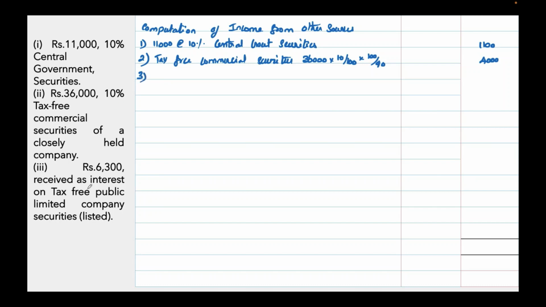Third, again it is a tax free. 6,300 into 100 divided by 90. We'll be getting 7,000.